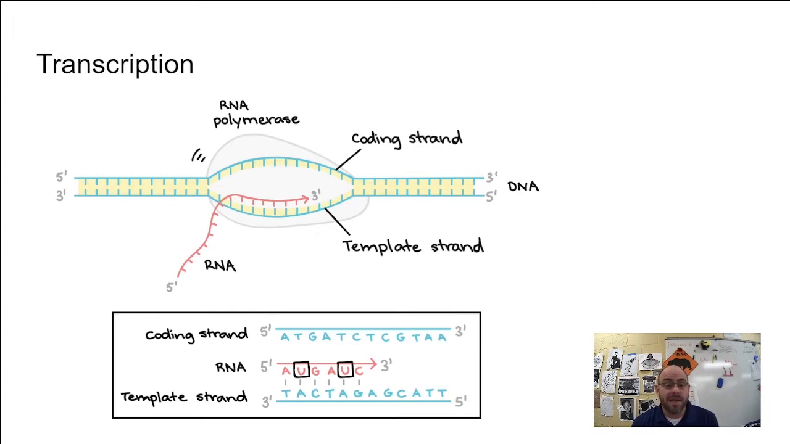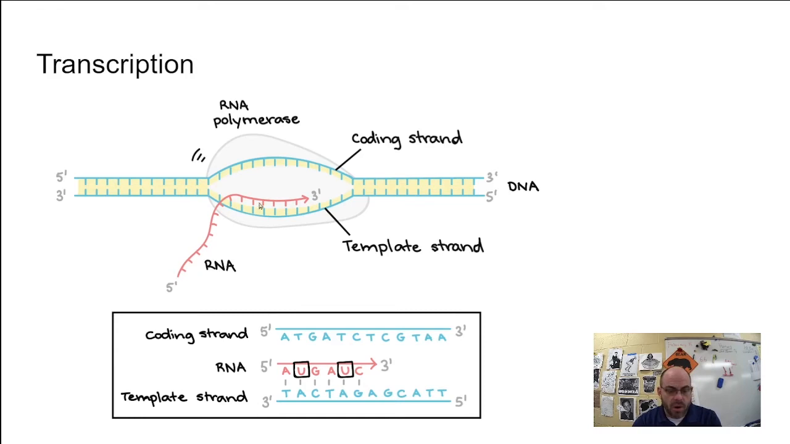Every time it sees an A, it's going to get a U, but every time it sees a T, it's going to go get an A, right? Don't say a U, right? But so you'll need to be able to make a complementary strand of RNA from a piece of DNA. It's a skill that could be a test question, is a test question, definitely 100% chance is a test question.